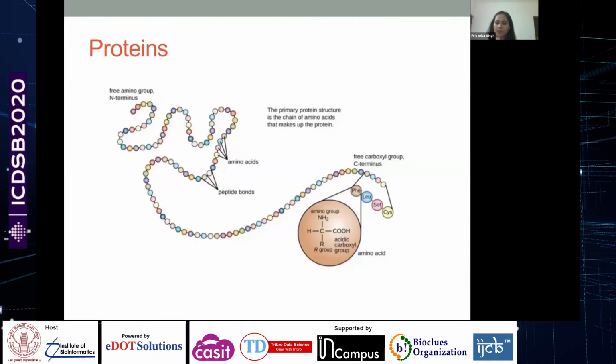So there are positively charged amino acids, negatively charged amino acids, polar amino acids, non-polar amino acids, and aromatic amino acids. The property of an amino acid is defined by this R group, and that plays a very important role in the folding of these proteins, the way they behave in the physiological environment, and the way they interact with their binding partners.